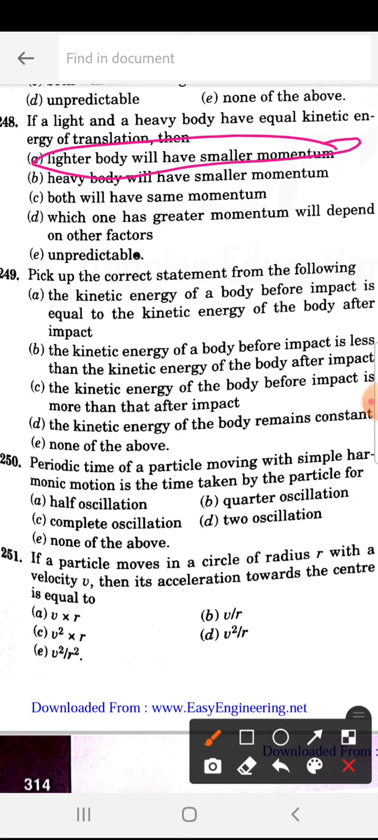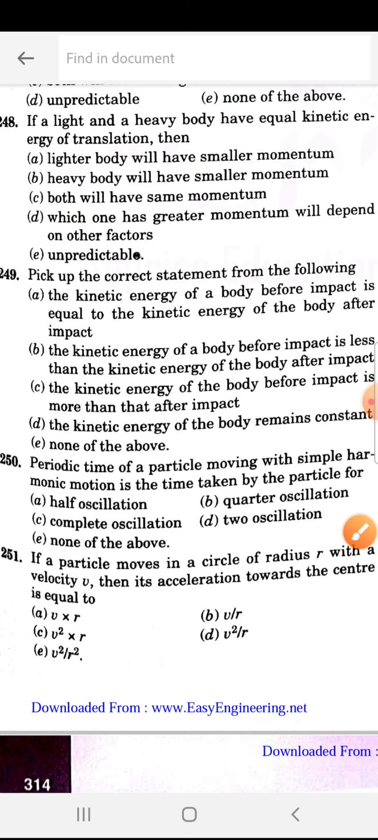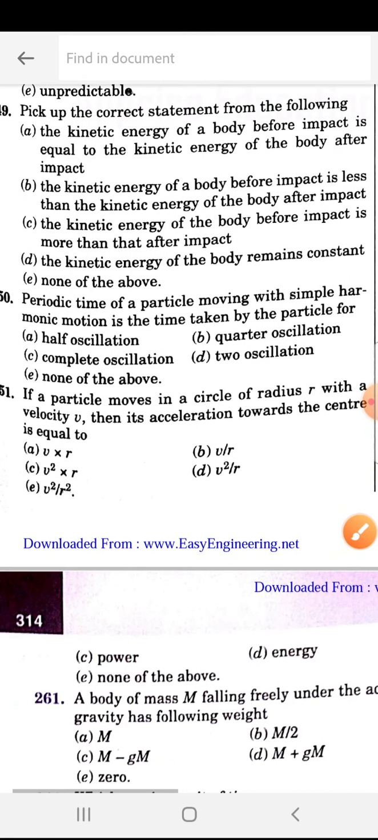Smaller momentum, because momentum is force into velocity. So the light body will have the smaller momentum. 249. Pick up the correct statement from the following. So 249 is how much? C. C is the correct answer.